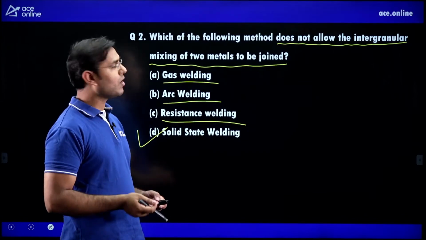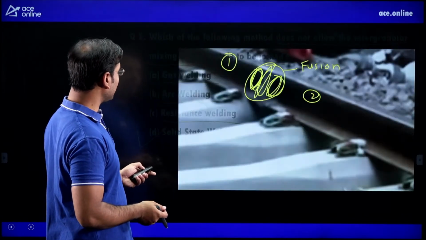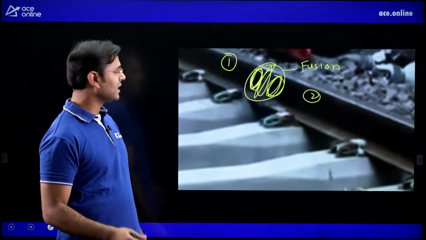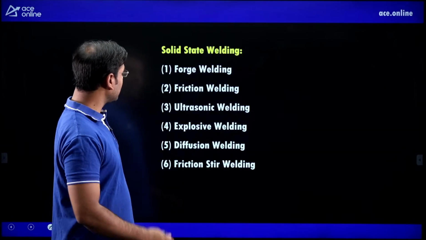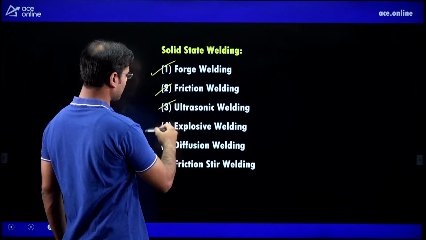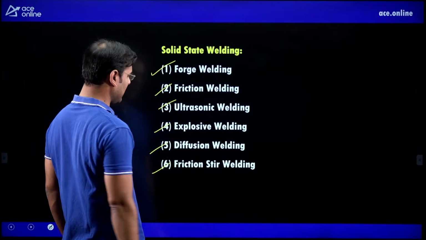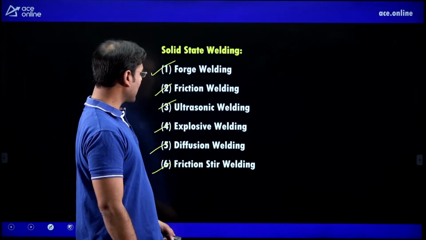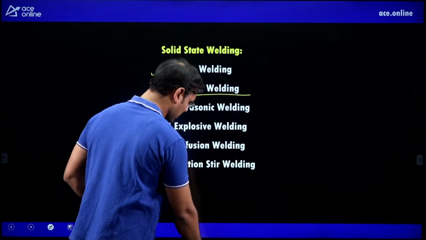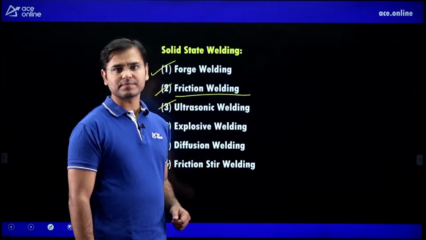In solid state welding, both materials are not melting. Still the joint is produced. Which are the solid state welding processes? You can see forge welding, friction, ultrasonic, explosive, diffusion, friction welding, friction stir welding, all are solid state welding. I will tell you how friction welding works, very easy.